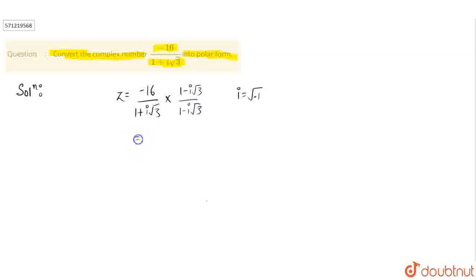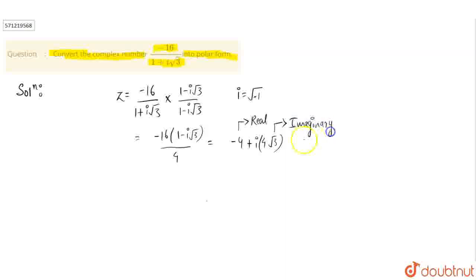So multiplying and dividing, here we get in numerator minus 16 into 1 minus iota root 3 upon a plus b into a minus b. So a plus b into a minus b formula we know, which is a square minus b square. So here it will be 1 square plus iota square is minus 1. So 1 minus minus 3, so it will be 4. So the complex number becomes minus 4 plus iota into 4 root 3. Now this is the real part and this is the imaginary part of the complex number. Now we need to convert this complex number into polar form.